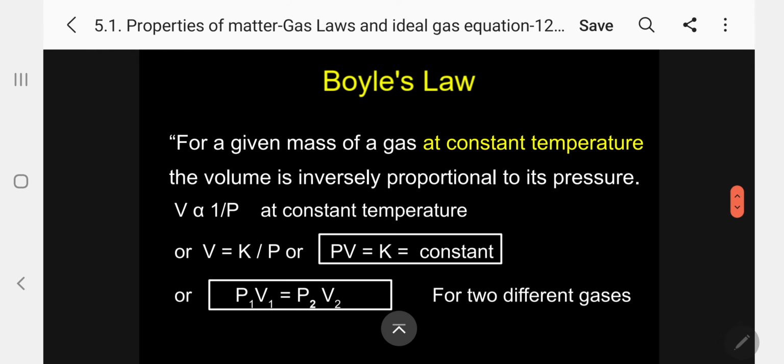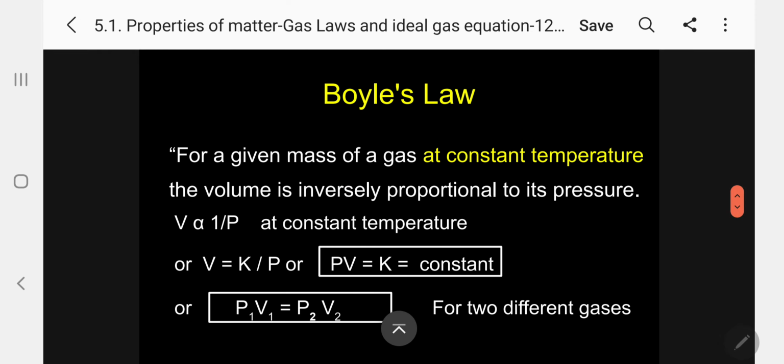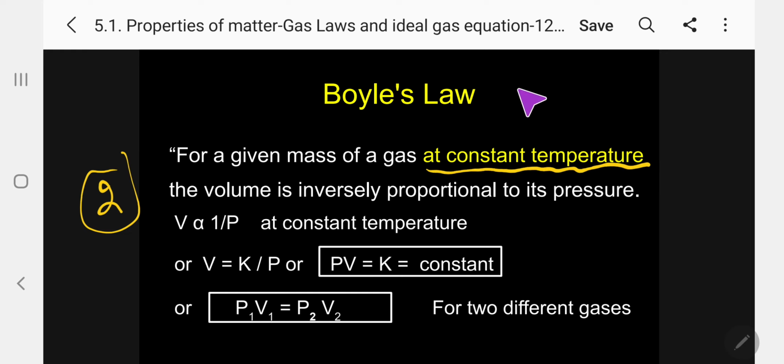Now, the second statement of Boyle's law. Previously I took pressure; now I am going to give the statement in the form of volume. For a given mass of a gas at a constant temperature, the volume is inversely proportional to its pressure.